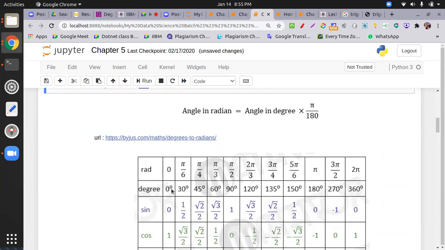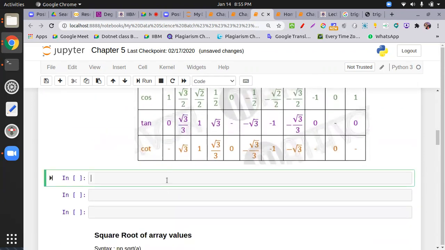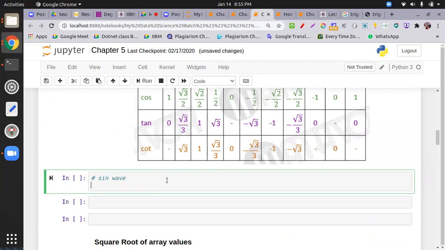So where are these used? If we plot the sine wave, what I do is generate the points. Let's suppose I am generating points x equal to np dot linspace.